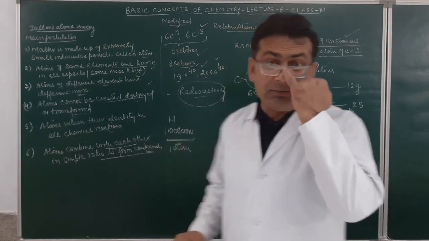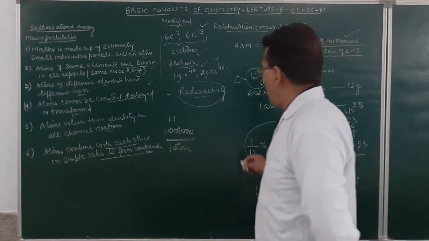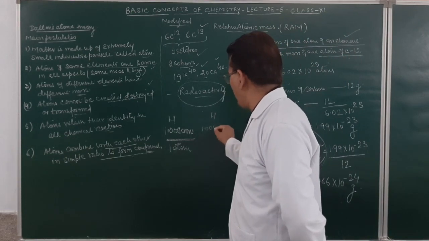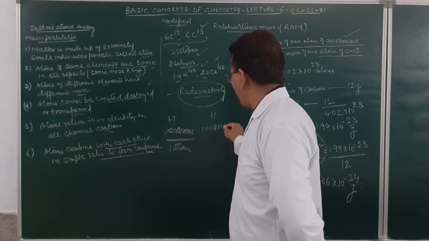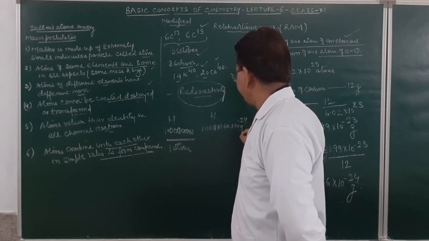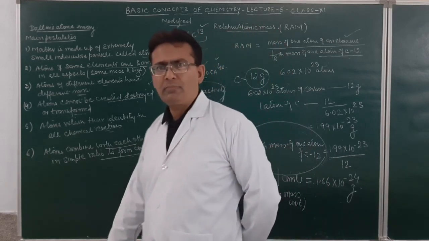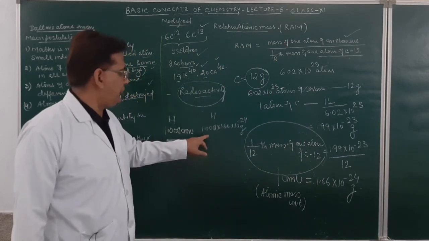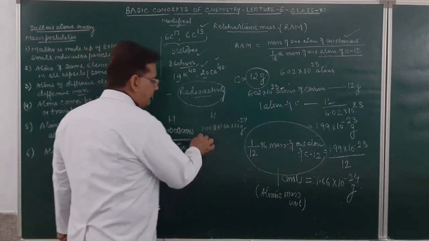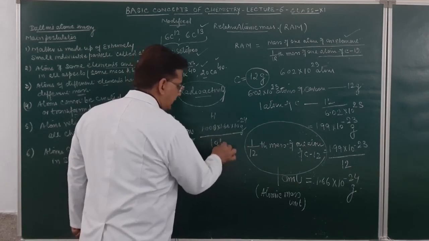Now if I write down the mass of hydrogen, it is 1.008 into 1.66 into 10 raised to power minus 24 gram. This is the mass of one atom in gram.